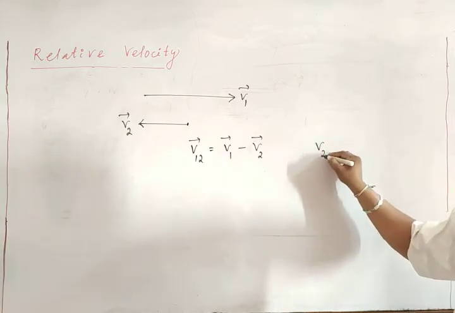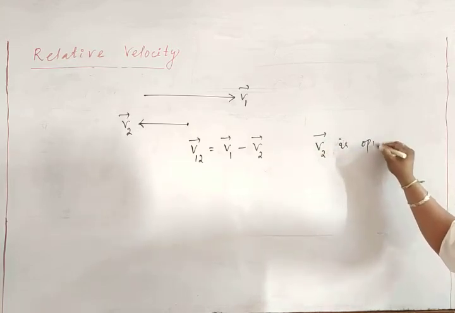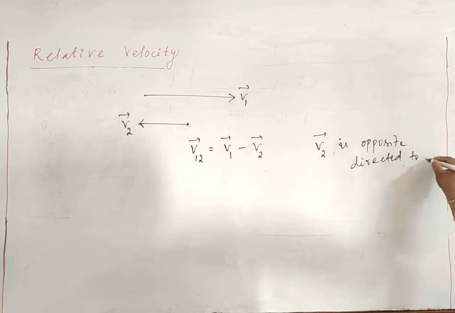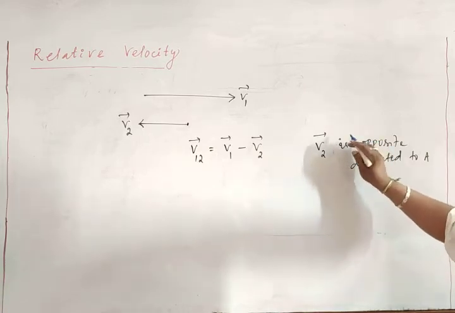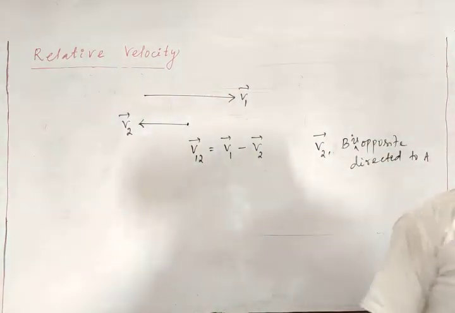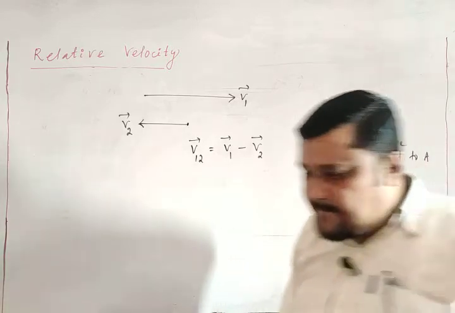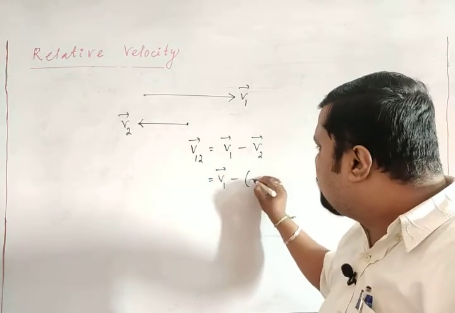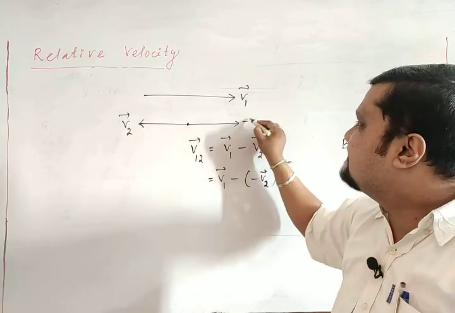No. The direction of v2 is opposite to A, so B is oppositely directed to A. They are in opposite directions. So in this case, v12 is equal to v1 minus v2, yes, but to make v2 in the same direction, I have to write it as minus v2.